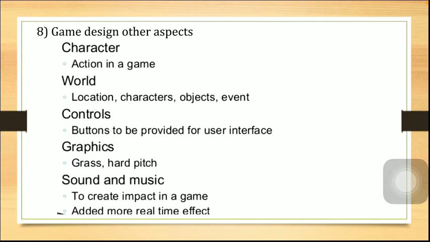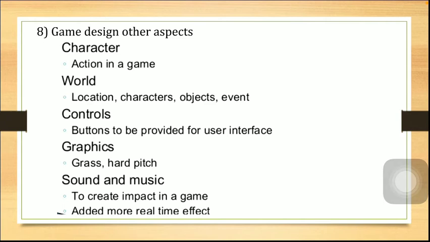The world, that means the location, characters, objects, events, all this together creates the world. All the different scenes where action will take place have to be described. It also adds to the world. The location, characters, objects, as said, add to the world. The optimum order for the path is also mentioned, like moving from one path on to the other. This is also the world of the gameplay.